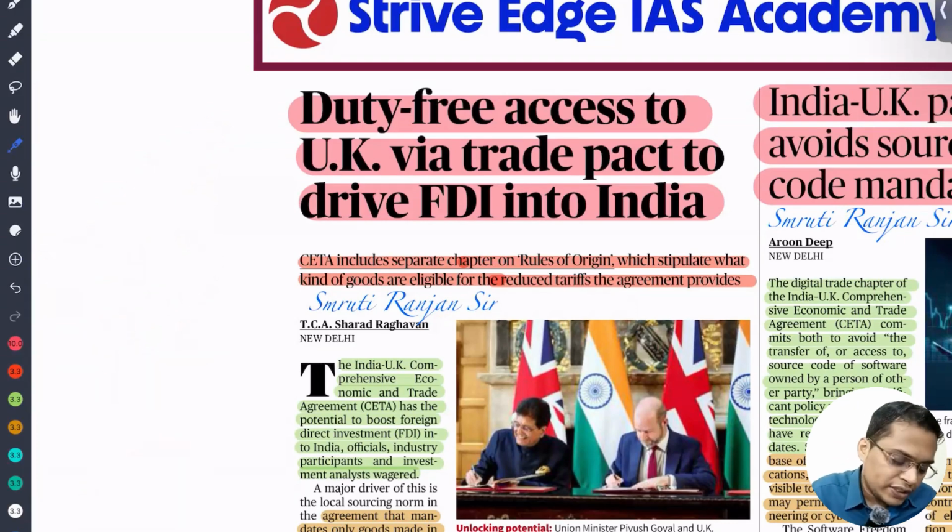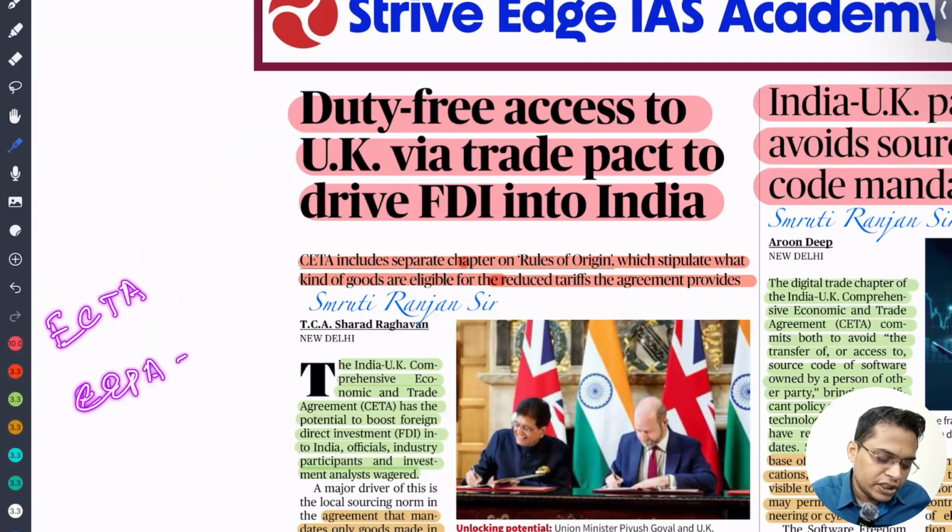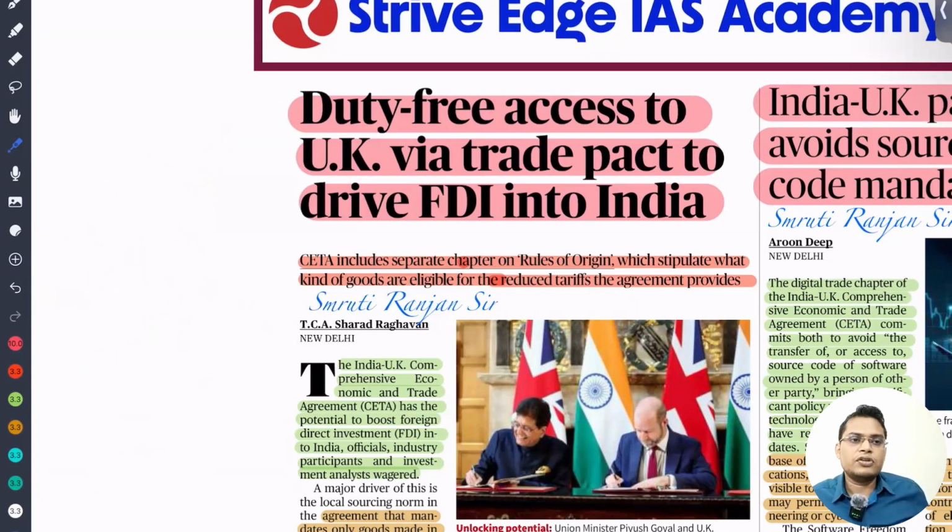Okay. So recently, apart from this India UK free trade agreement, we have also signed two free trade agreements with countries you have to find. I am just informing you: one, we have signed ICTA with Australia. One, we have signed SIPA with UAE. So you have to study in detail about their provisions and challenges, so that you can understand.